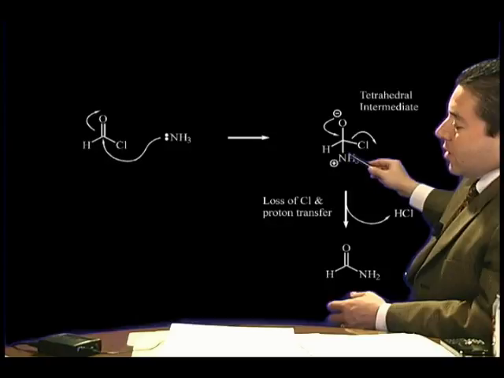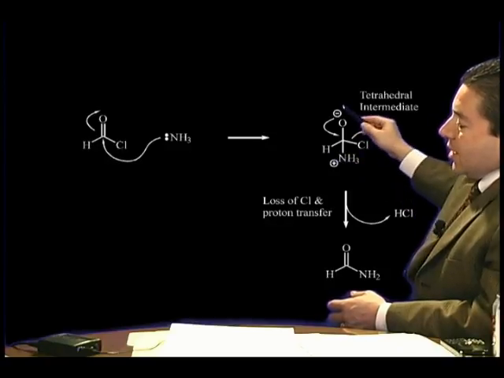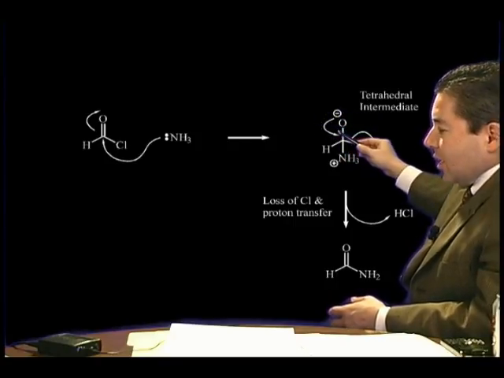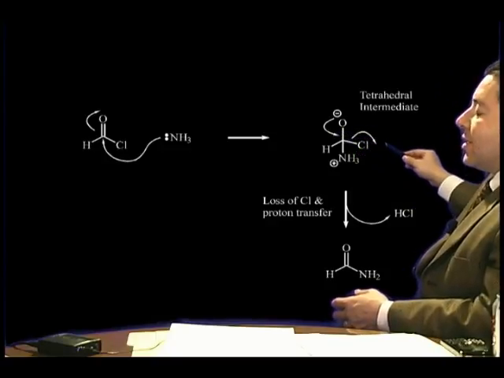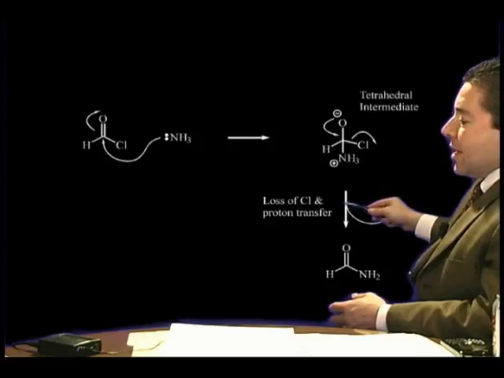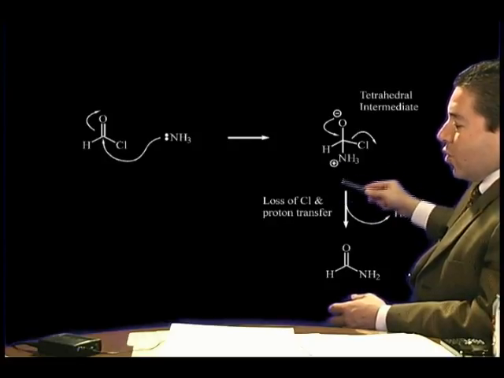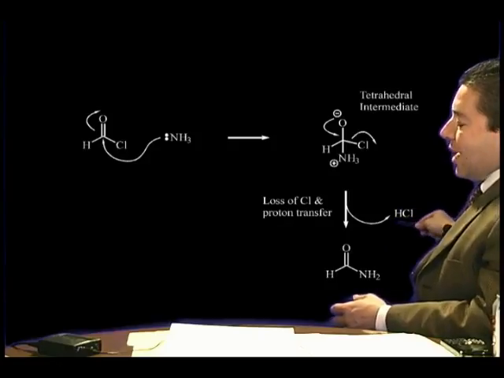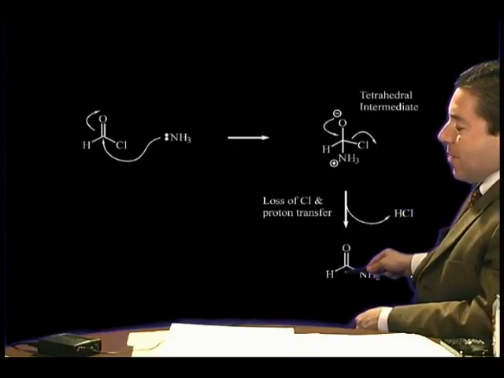And that tetrahedral intermediate has a separation of charge with unstable electrons on this oxygen, transiently there as an intermediate. Those electrons come down to push out the leaving group, which in this case is the chloride, and that proton transfer also occurs. So loss of chloride, leaving group, and proton transfer, you lose hydrochloric acid, and you get the amide.